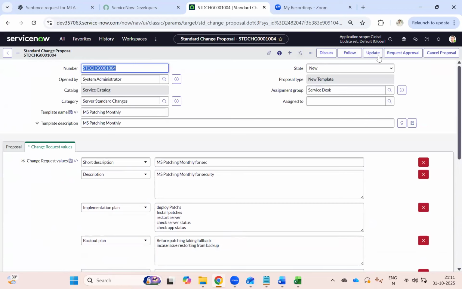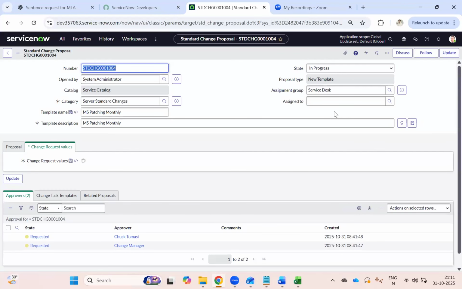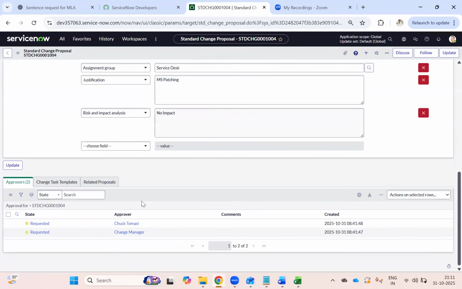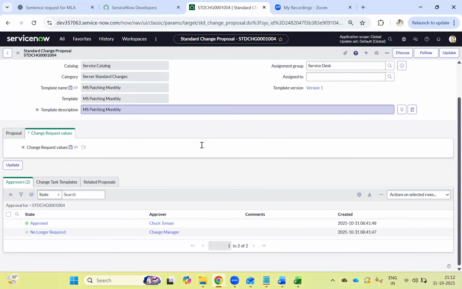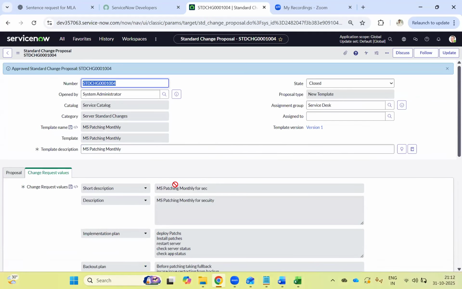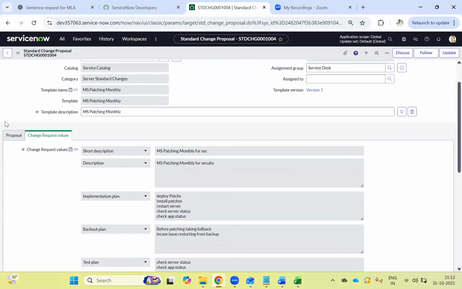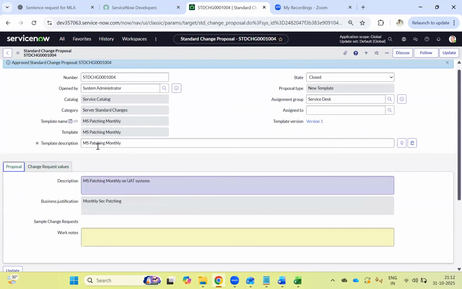So now you have two options. One is request for approval, one is cancel proposal. If you feel you don't require it, you can cancel it. If you want this template to be used, you can submit this one for approval. So the first time only it will go for approval to the change manager. Once the change manager approves, this proposal is approved now, right? Now you cannot edit. This is a fixed one. You can only use the same thing multiple times.